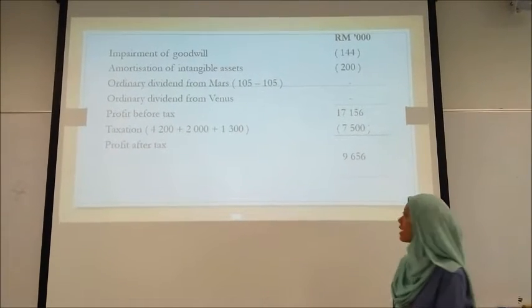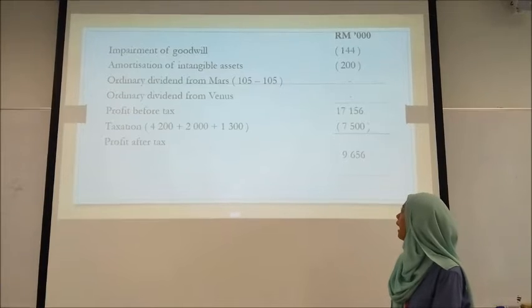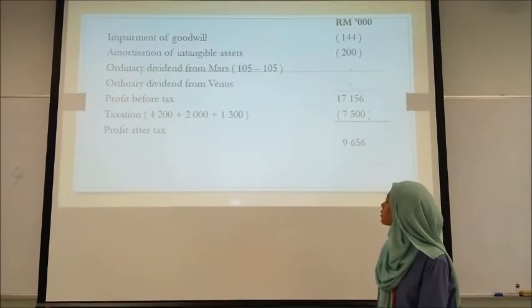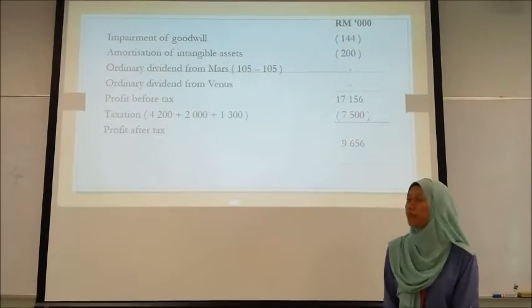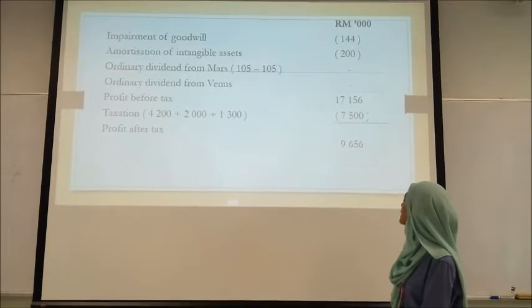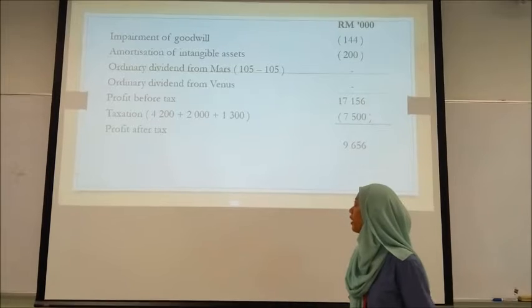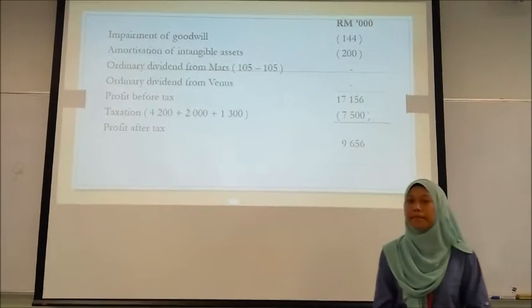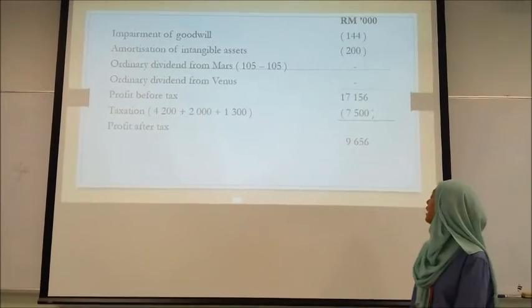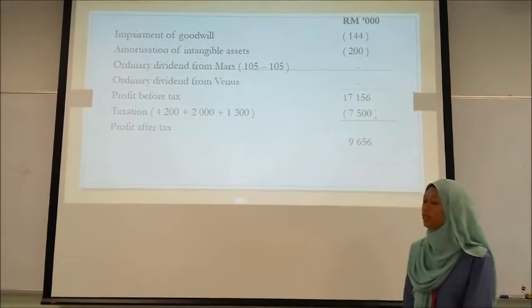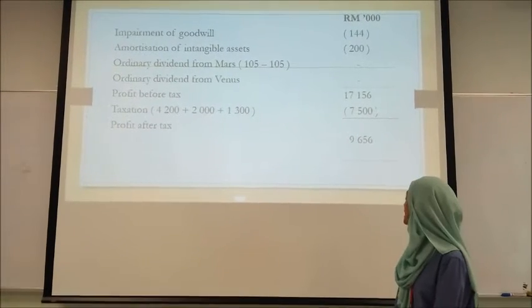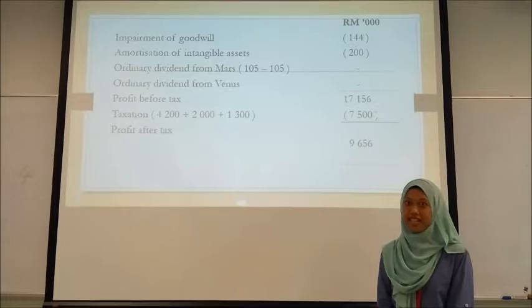Amortization of intangible assets 200, and after that we can calculate profit before tax, which is 17,156. So the value will be minus taxation 7,500, and the total profit after tax is 9,656.